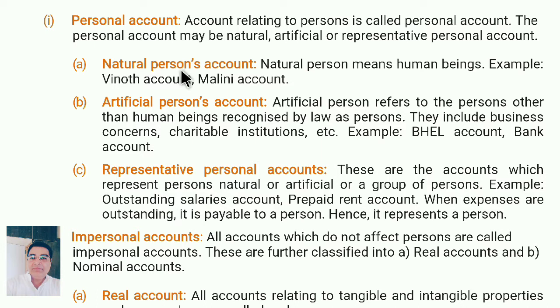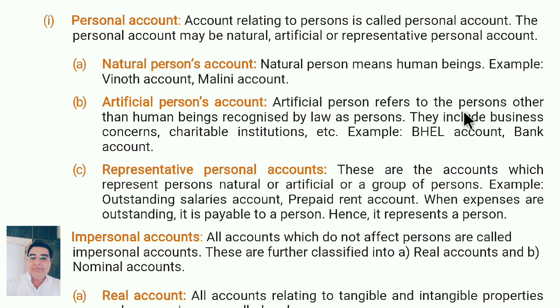What do you mean by natural persons account? Natural persons means human beings. Any name of a person, either boy or girl, men or women, like Vinod, Malini, etc. Artificial persons account.